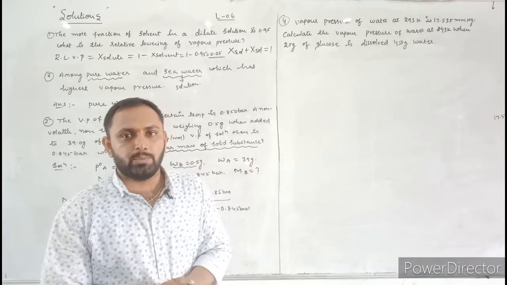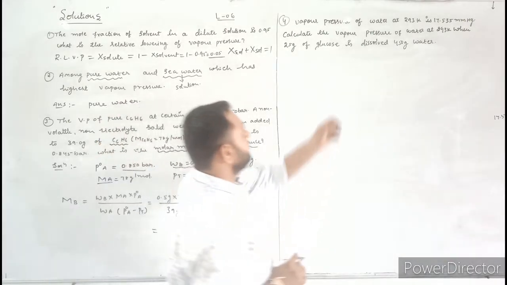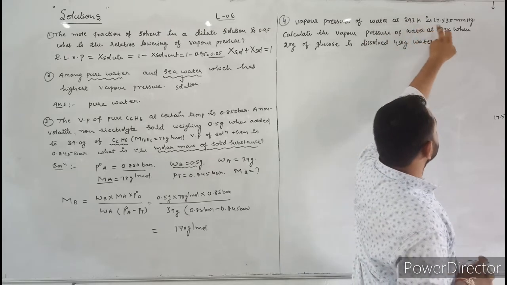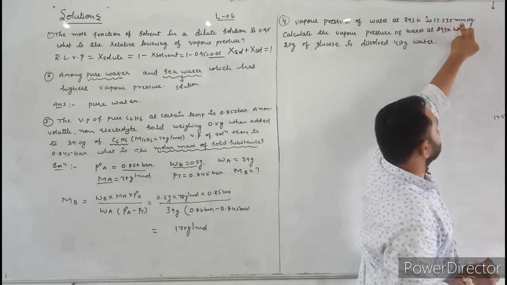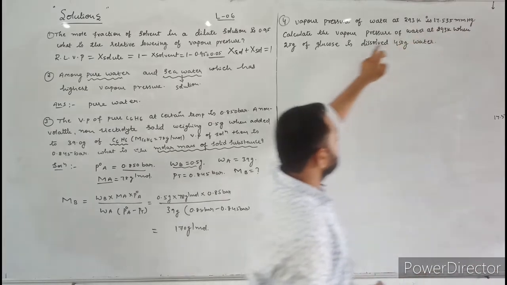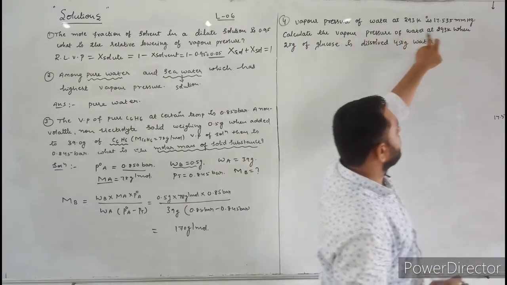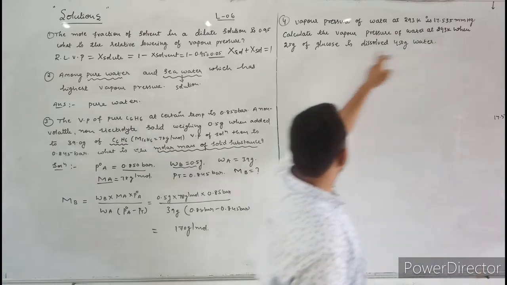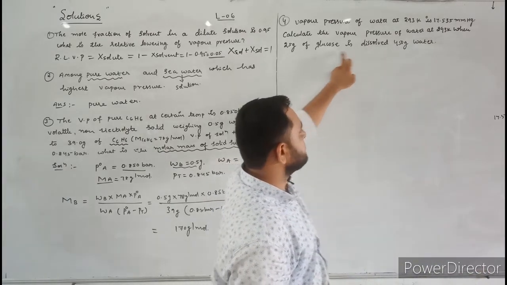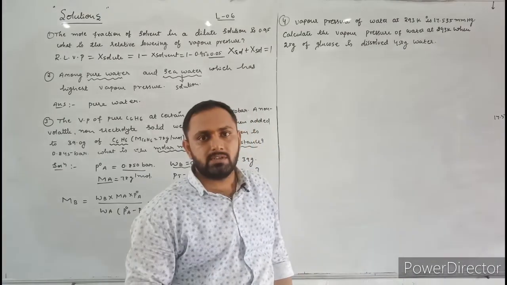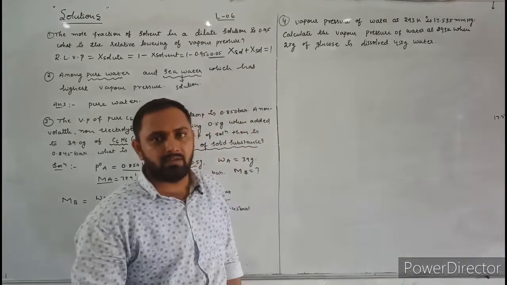Next, let us solve the fourth numerical. In the fourth numerical, the vapor pressure of water at 293 Kelvin is 17.535 millimeter of mercury. Then calculate the vapor pressure of water at 293 Kelvin when 25 gram of glucose is dissolved in 450 gram of water. Here to solve this question, first we have to write the given data.